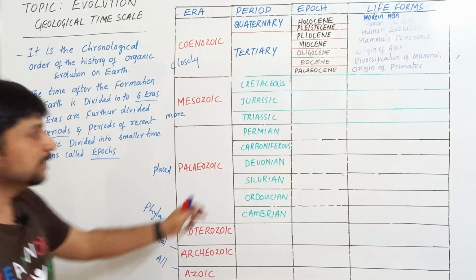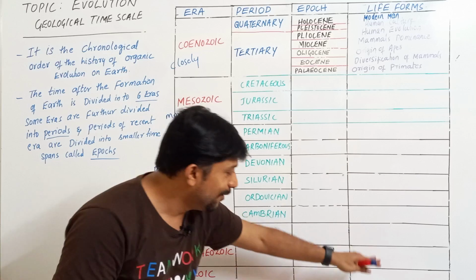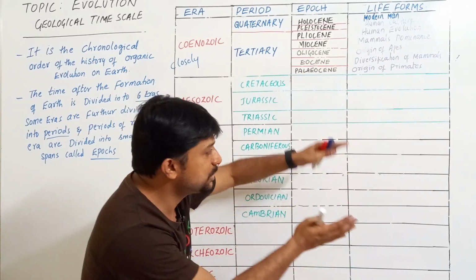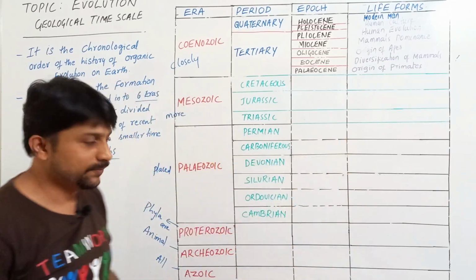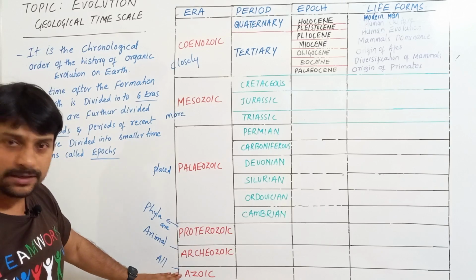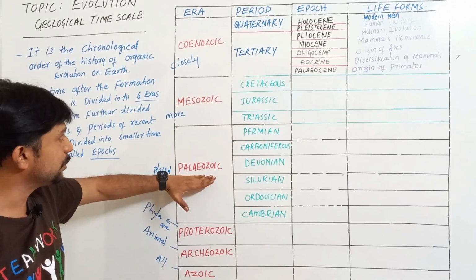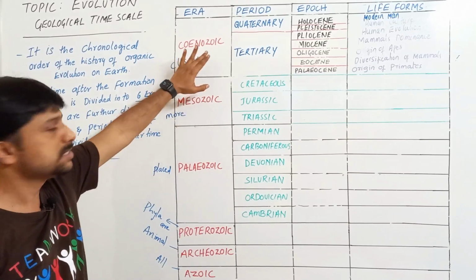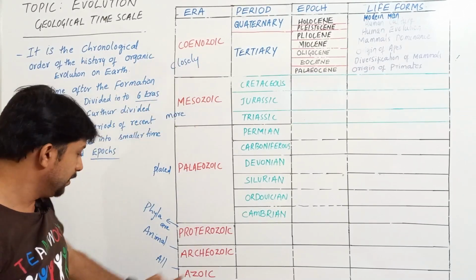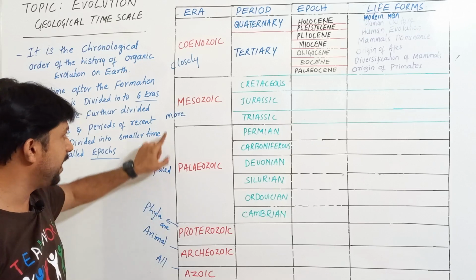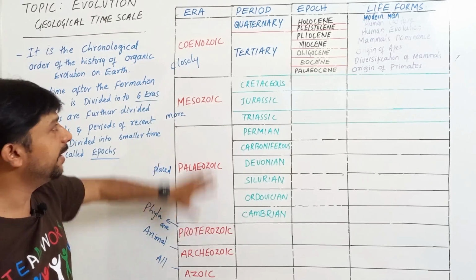So remember, in our table, all the animal phyla are placed more closely. So Azoic, Archaeozoic, Proterozoic, Paleozoic, Mesozoic, Cenozoic. How do you remember? All animal phyla are placed more closely. Finished, done. All the eras, you got it?